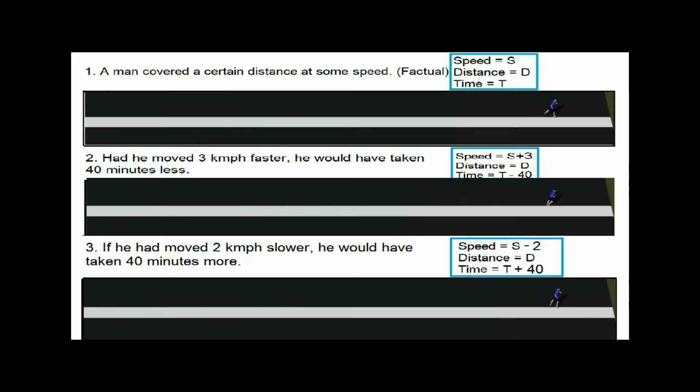And the other scenario which has been given is the man moving 2 km per hour slower. So that means the speed will be s minus 2. From the actual case, the speed is s, and if it is 2 km per hour slower, it will be s minus 2. The distance traveled is the same, and the time taken is plus 40 minutes because it is taking 40 minutes more.